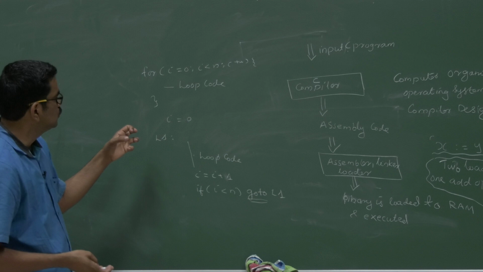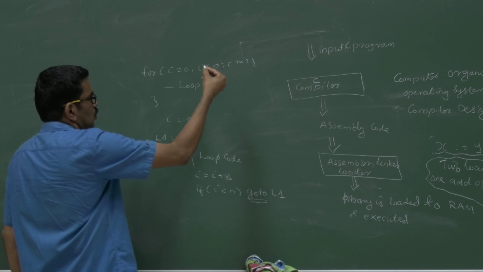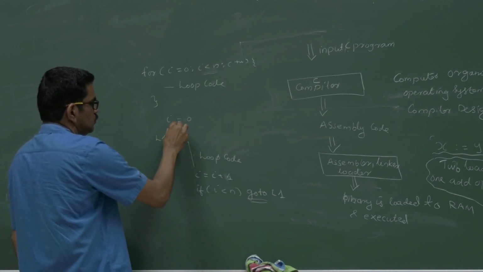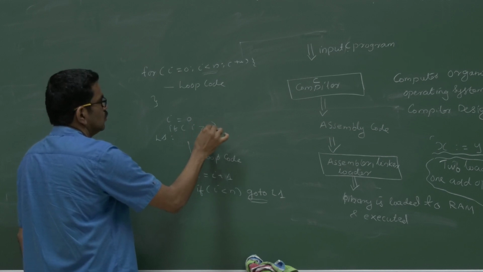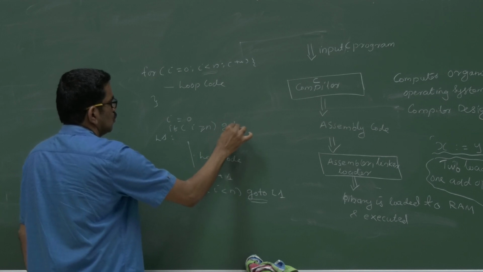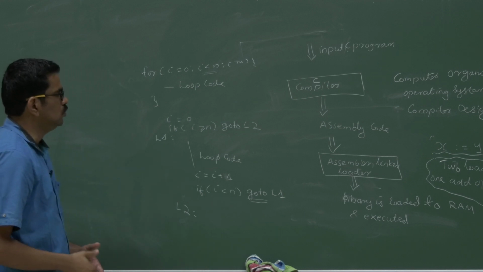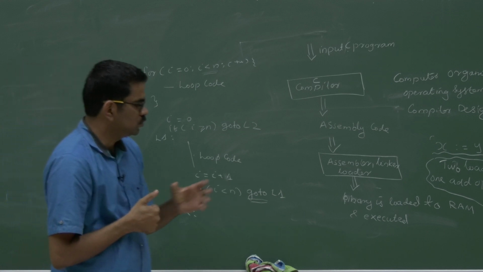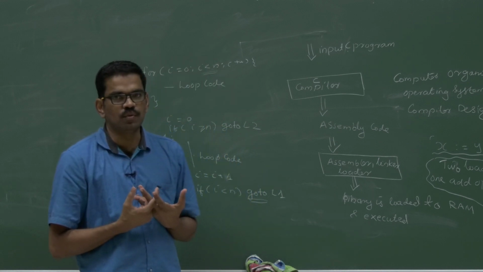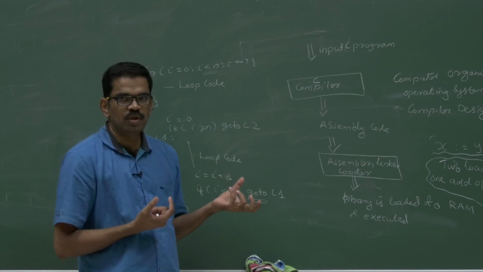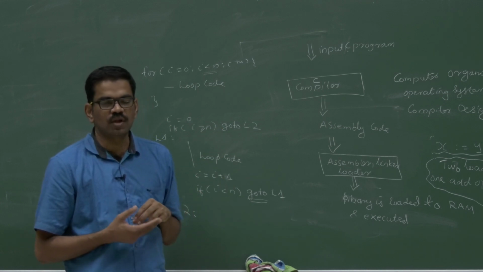Here I am assuming n is greater than 0, so that it executes at least once, otherwise you have to put if i is greater than or equal to n, go to L2. So what you have to worry about is only how many times a single high level language or algorithmic statement is executed. If it is inside a for loop, it will be executed n times, and if it is inside two nested for loops, it will be executed n square times.